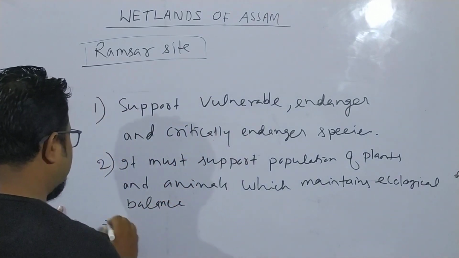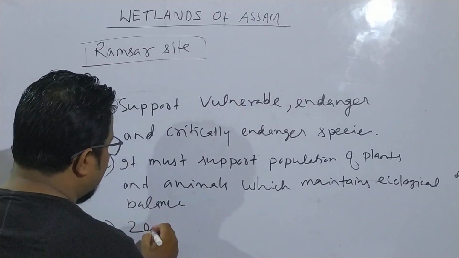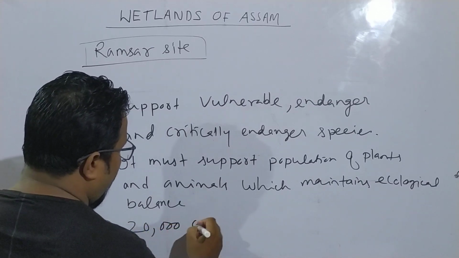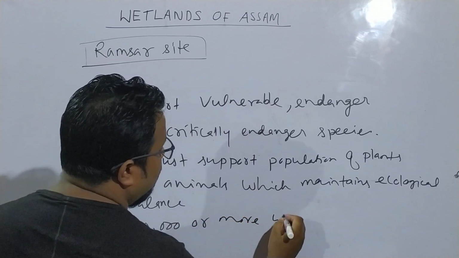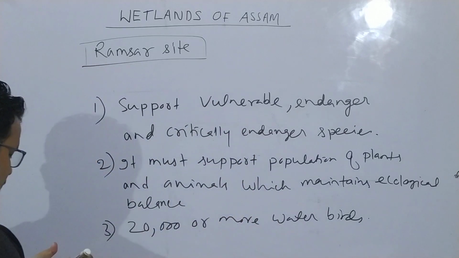And number three, the wetland must support 20,000 or more water birds. So these are the three criteria.